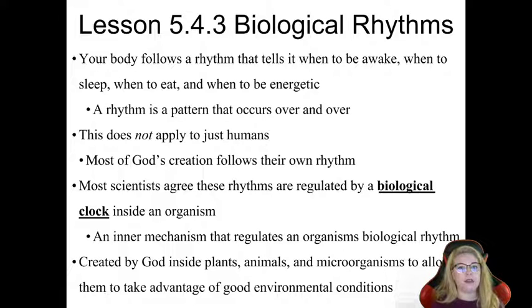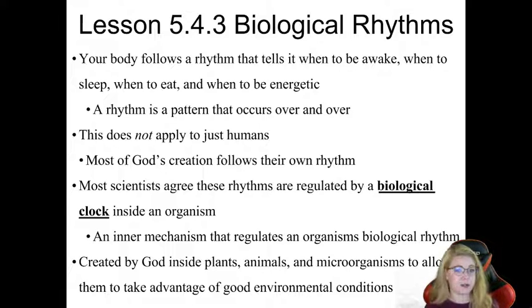So, a rhythm then is just simply a pattern that occurs over and over. And so, this is a pattern that occurs in your body daily, around the clock. And it's going to continue, a set pattern. Like you don't decide to go to bed at 1 o'clock in the afternoon on a Tuesday and sleep till 9 p.m. and get up and then just start your day at 9. Typically, we follow a regular schedule where most of us sleep through the night hours and are awake during the day hours, all right? And this whole concept does not just apply to humans, so that's an important distinction, but it also applies to many of the other creatures that God has created on the earth, and many different animals and organisms and plants even have their own biological rhythm.